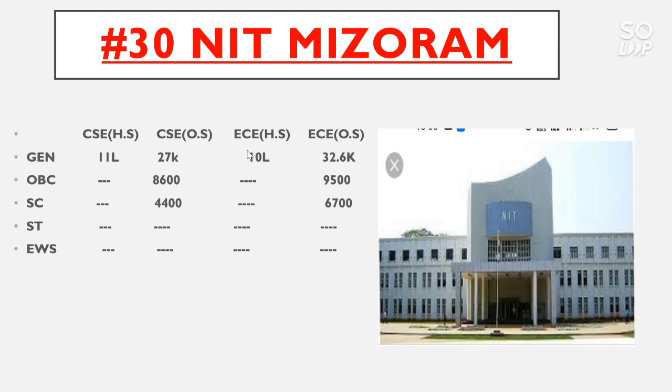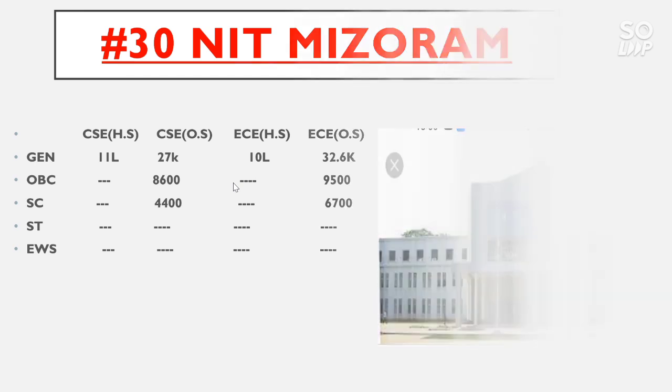And for EC home state, there is only general category reserved, that is the cutoff goes to 10 lakh. And for EC other state, the general category cutoff goes to 32,000 and for OBC 9,500, for SC 6,700.